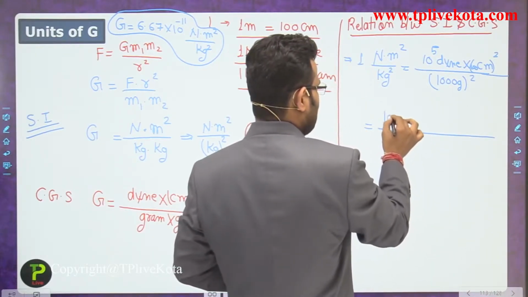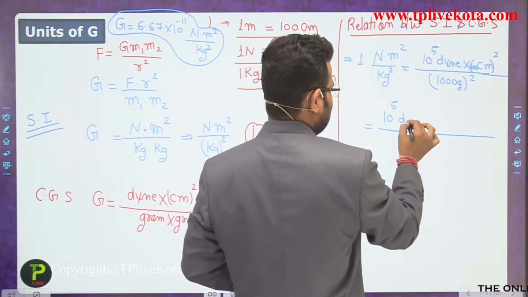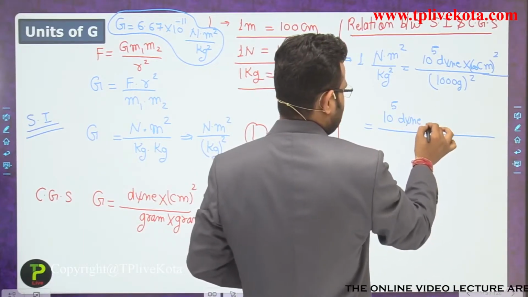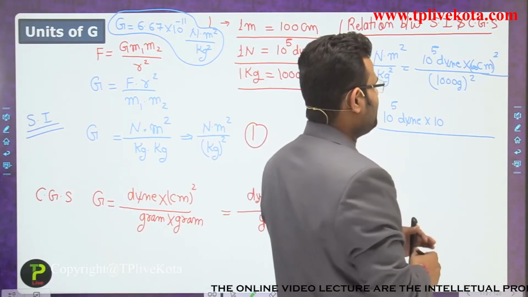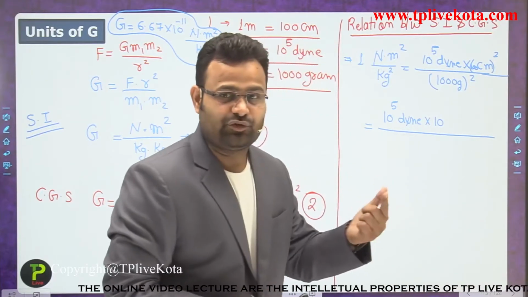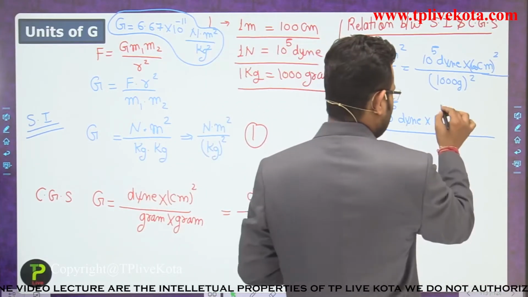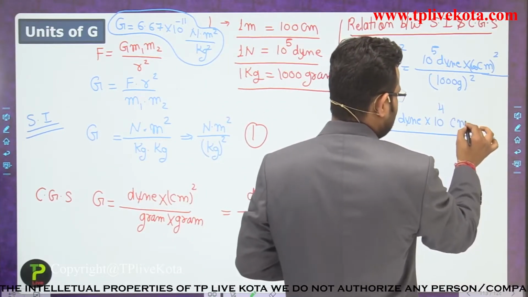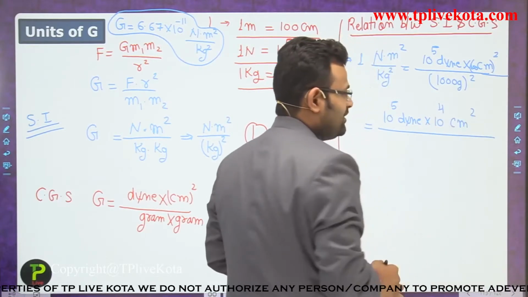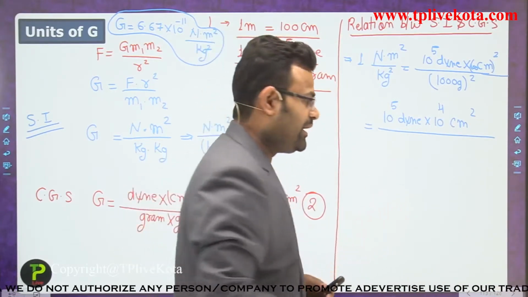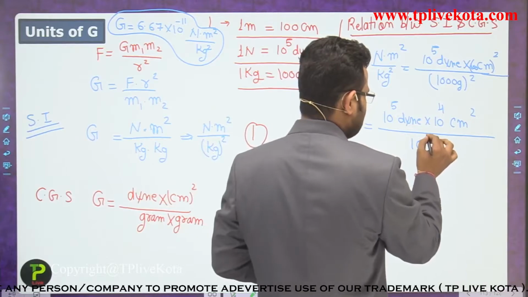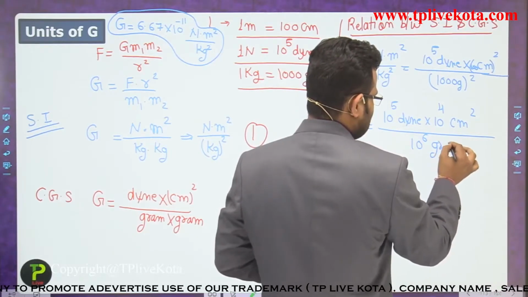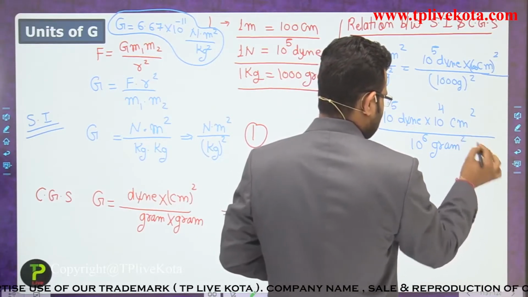So 10 to the power 5 Dyne, multiply by 10 to the power 2 squared, that becomes 10 to the power 4 centimeter square, upon 10 to the power 3 gram whole square, which becomes 10 to the power 6 gram square.